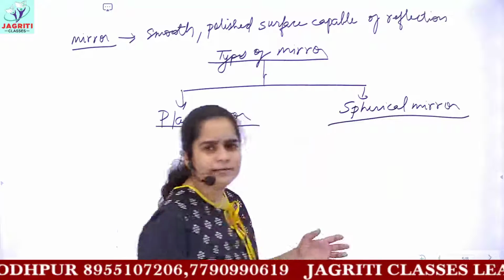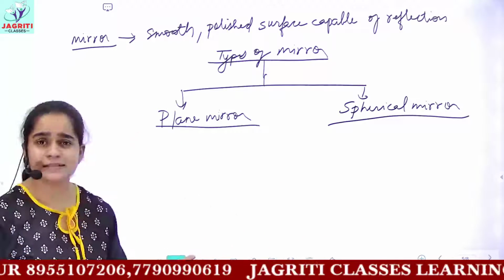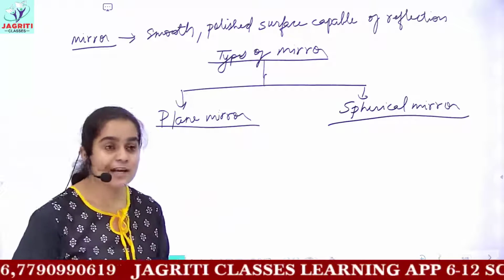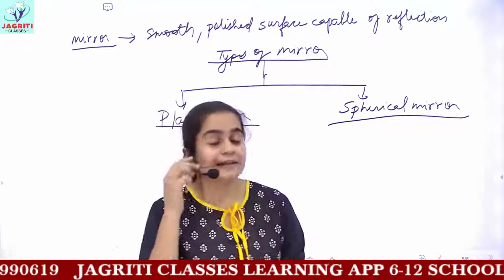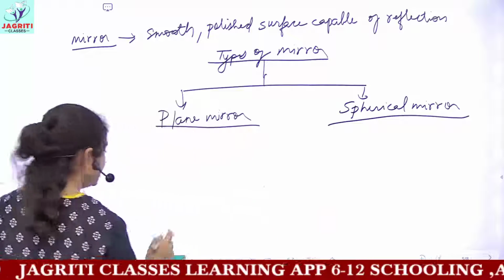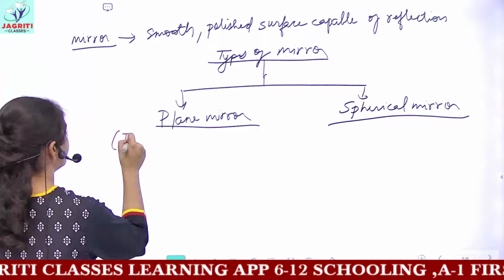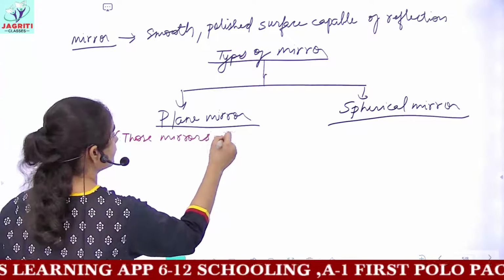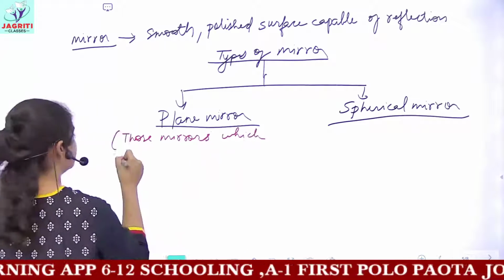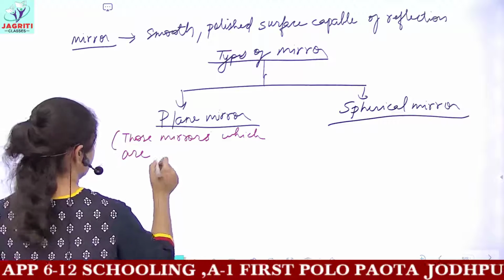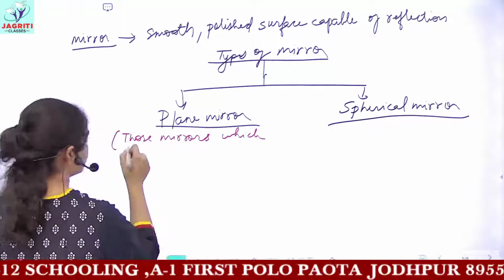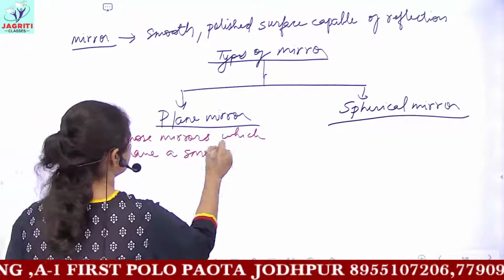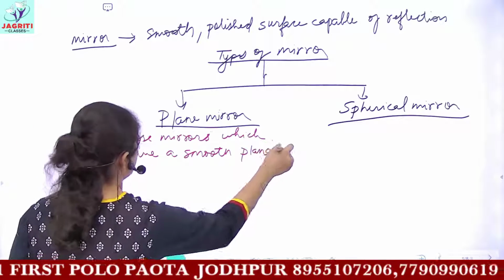From the name itself, it is clear enough. Plane mirror means the shape of the mirror would be plane, and spherical means the shape of the mirror would be spherical. That is, spherical mirrors. Plane mirrors are what? Those mirrors which have a smooth planar surface.